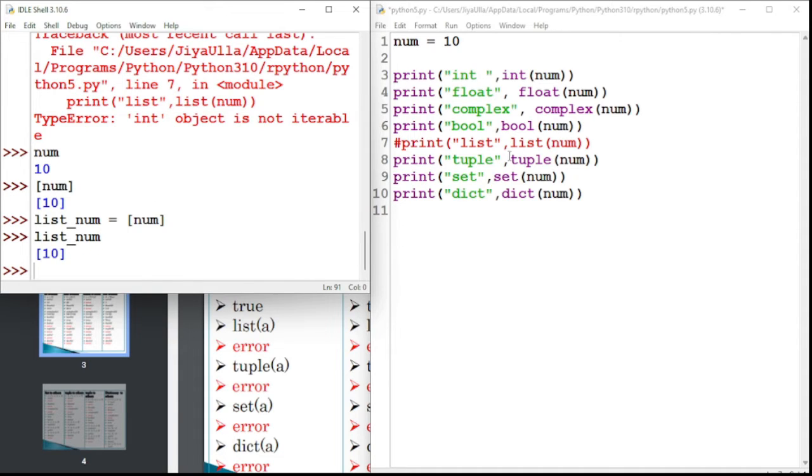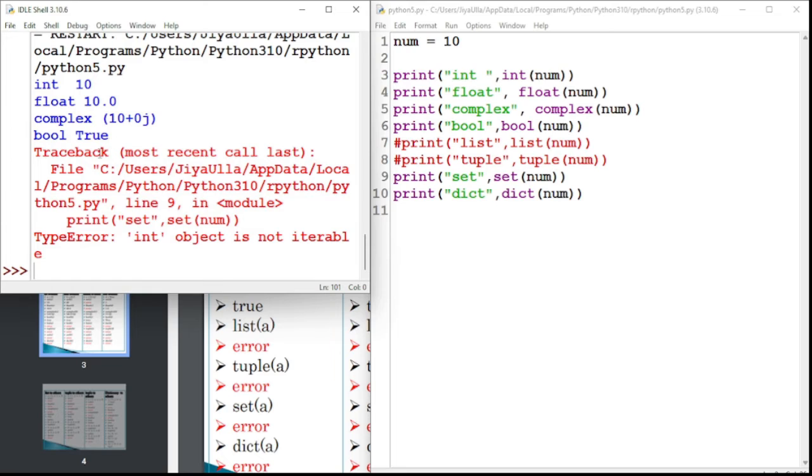Can we convert a number to a tuple? Python does not convert that number to a tuple. See what it's saying. Set object. In which line is it showing? Line 9. Let me comment this. If I save this and run this, here it will give an error for tuple only.